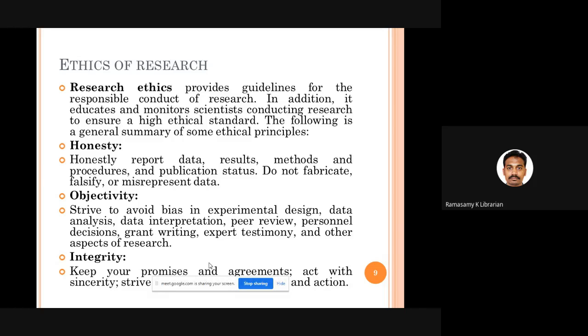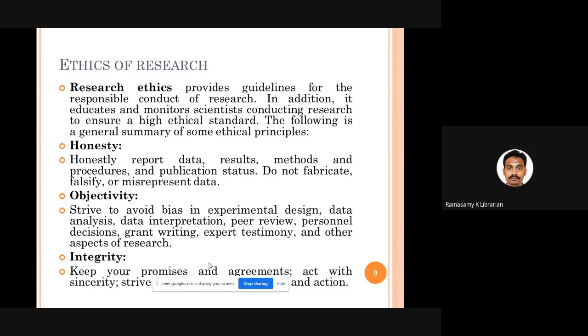For example, you collect data from 100 students, but in your research work, you say that you have collected data from 200 students. That is not the correct way. Or you have collected data from 100 students, and the majority say no to a particular question. But you feel that it is not good to show no for this particular question. If it is yes, it will be nice, that is commonly accepted. Let me put yes instead of no. That kind of falsification of data, you are not supposed to do. You should be very, very honest in reporting results.